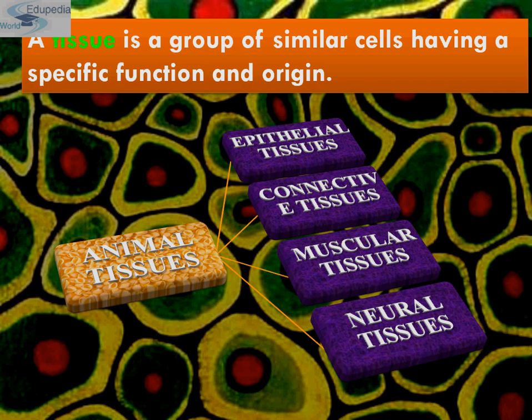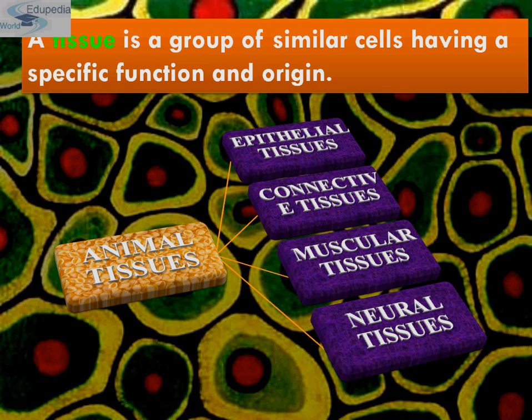These tissues are organized in a specific proportion and pattern to form an organ like stomach, lungs, heart and kidney. As we very well know, aggregation of tissues forms an organ. Aggregation of several organs forms an organ system. And various organ systems form an organism like us.